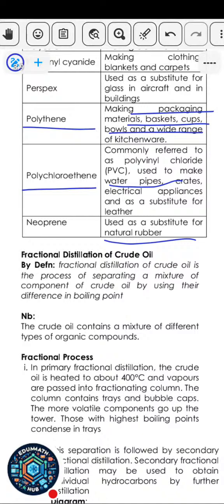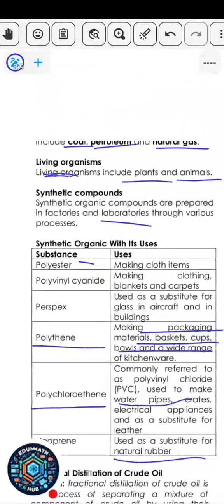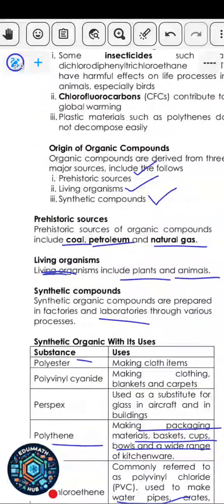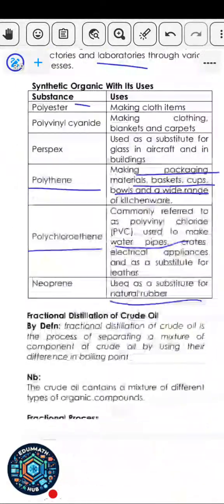So let's move on to the next part, which is the fractional distillation of organic compounds. Now, I told you just recently that these organic compounds are actually obtained from, you can see from here, prehistoric sources. So one of those prehistoric sources is crude oil.